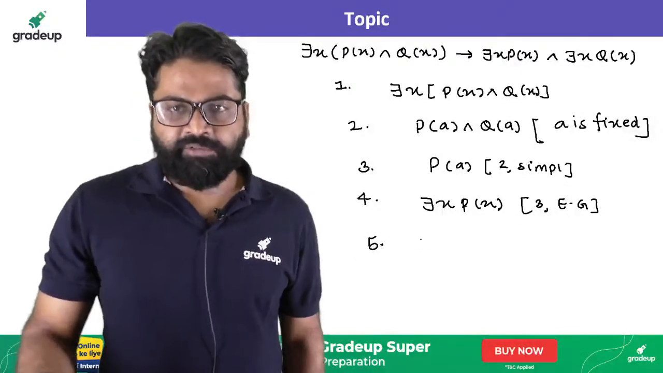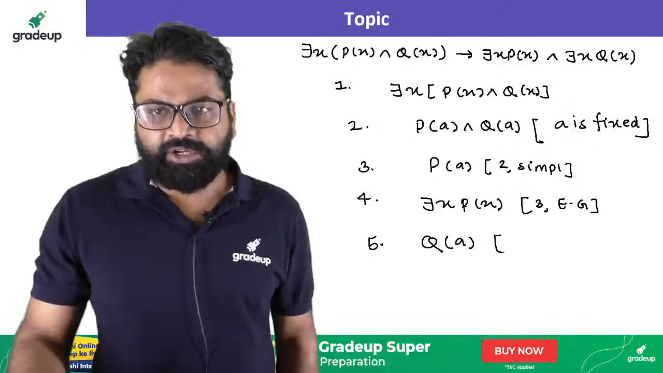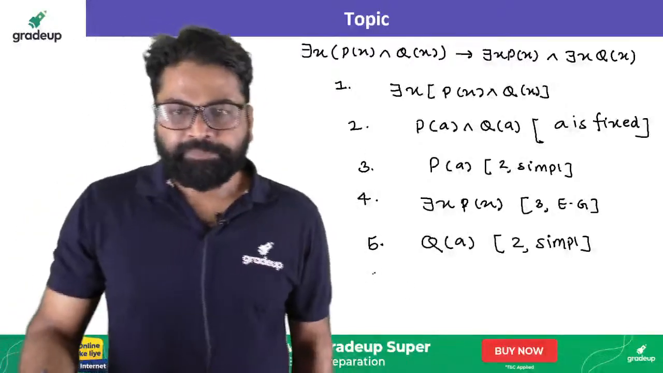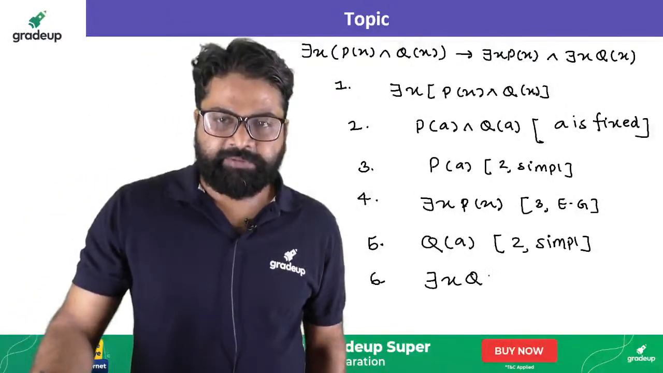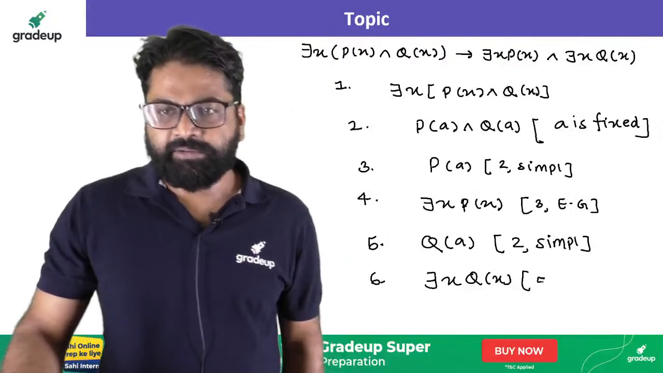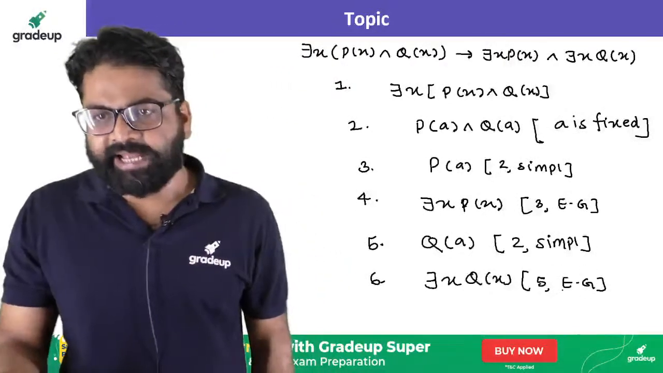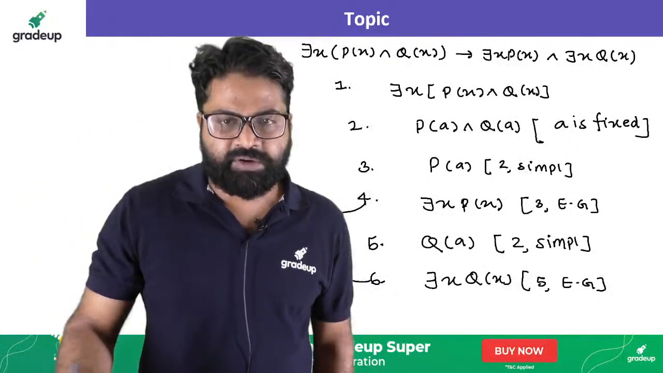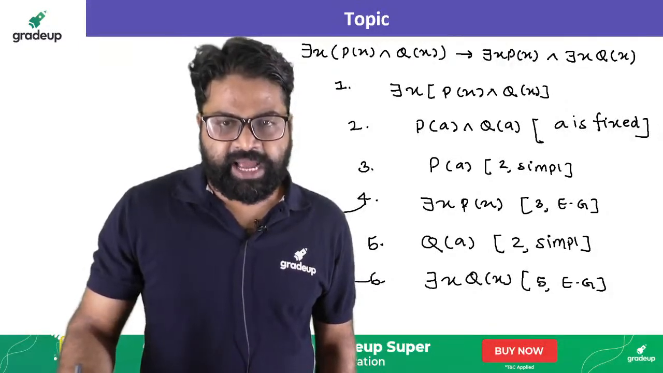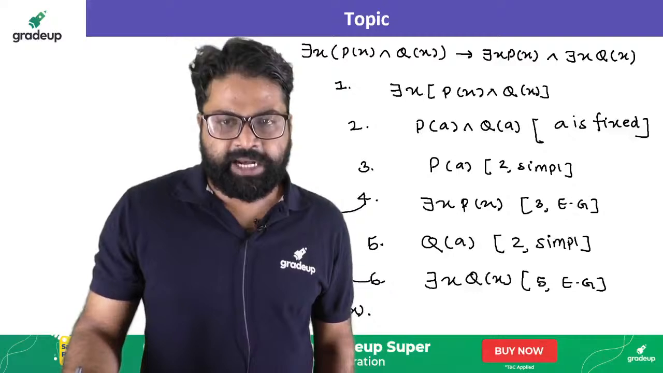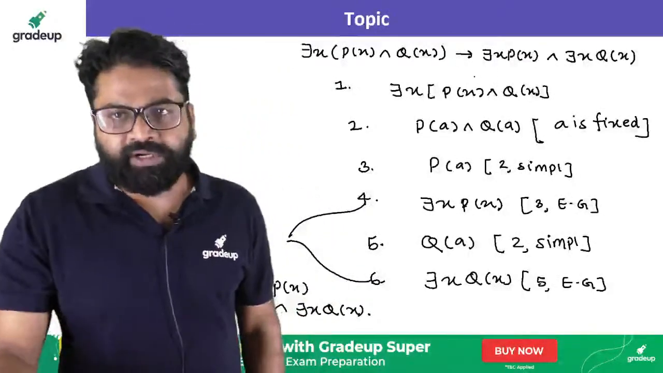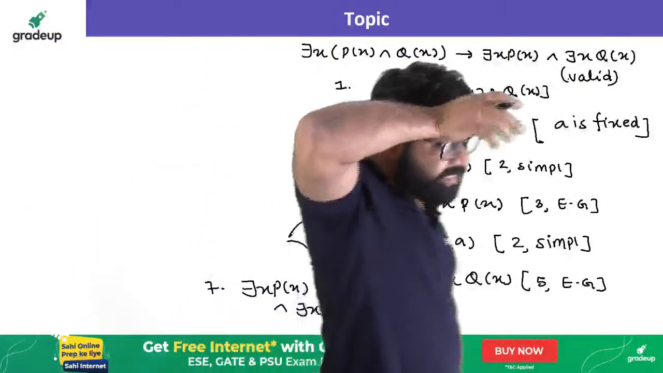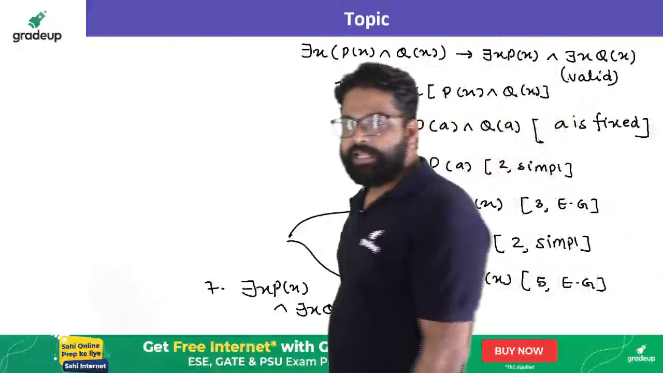Now the fifth one says that I can easily write Q(A), and that is nothing but 2 and simplification. Again I have to use the inference rule. Now the sixth one will say there exists x Q(x). It will say fifth one and existential generalization. Now if you take fourth and sixth, you can easily write there exists x P(x) conjunction there exists x Q(x). So the seventh we can prove, and this will become valid. Everybody can easily understand. So this is the real-time application that you are getting.